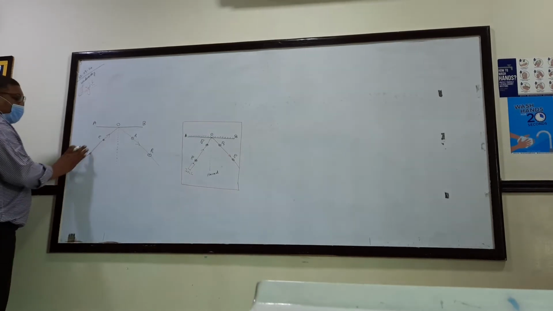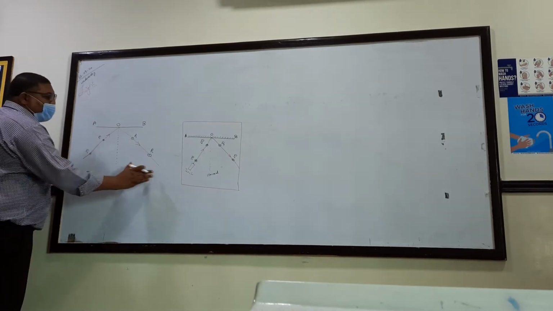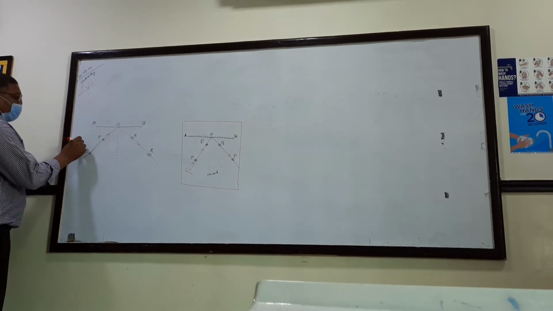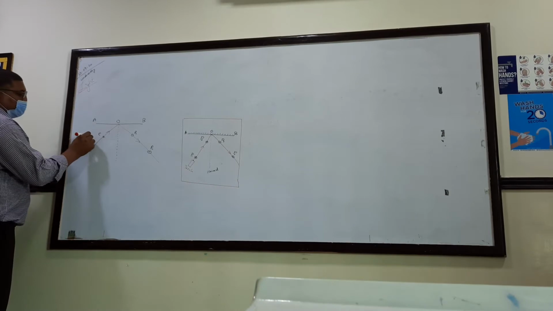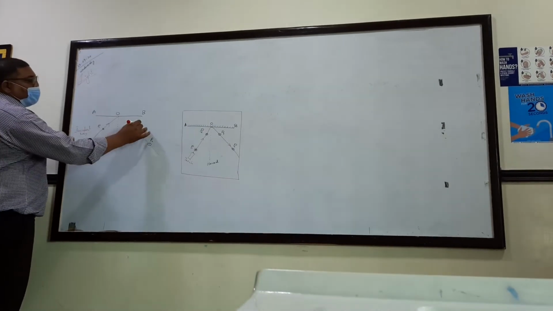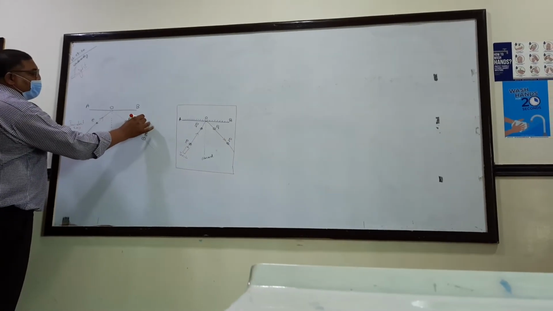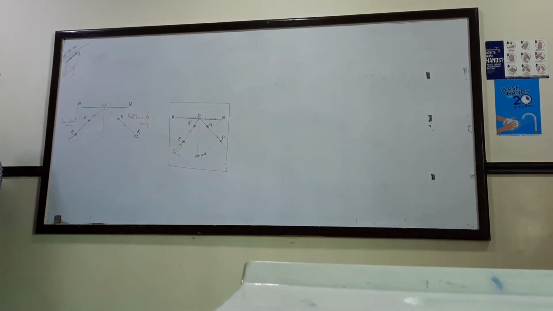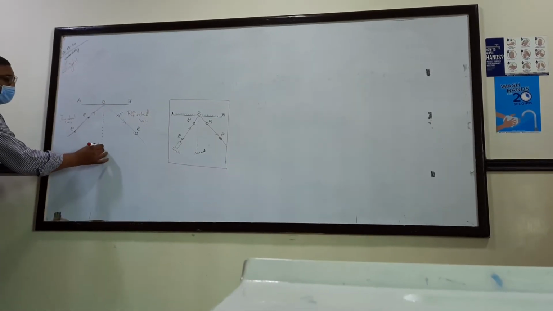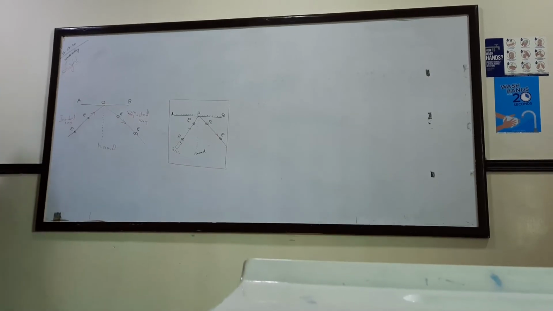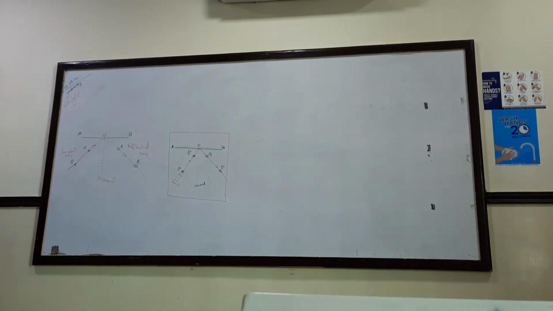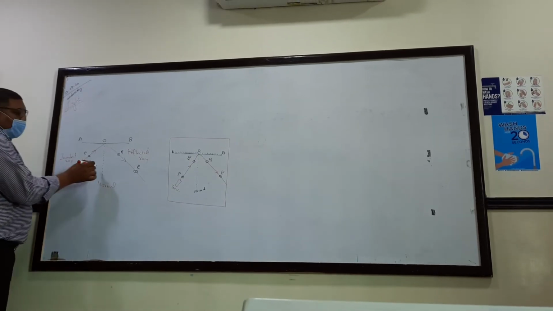The light came here and went from here. This is called the incident ray. This is called the reflected ray. This is the normal.